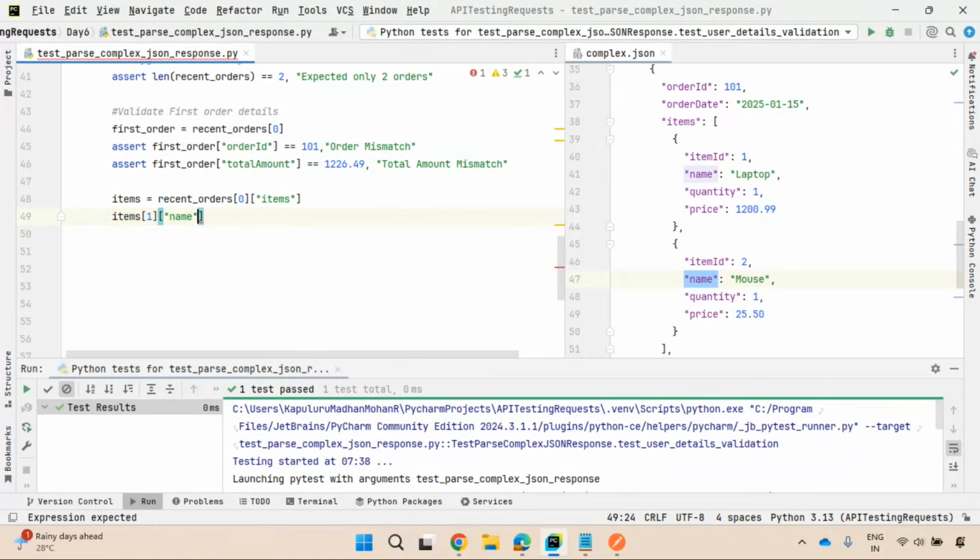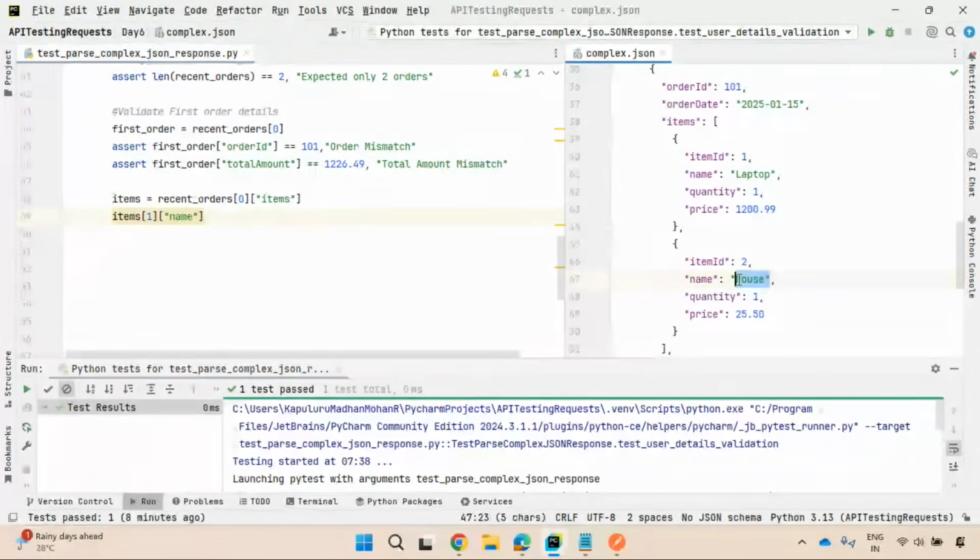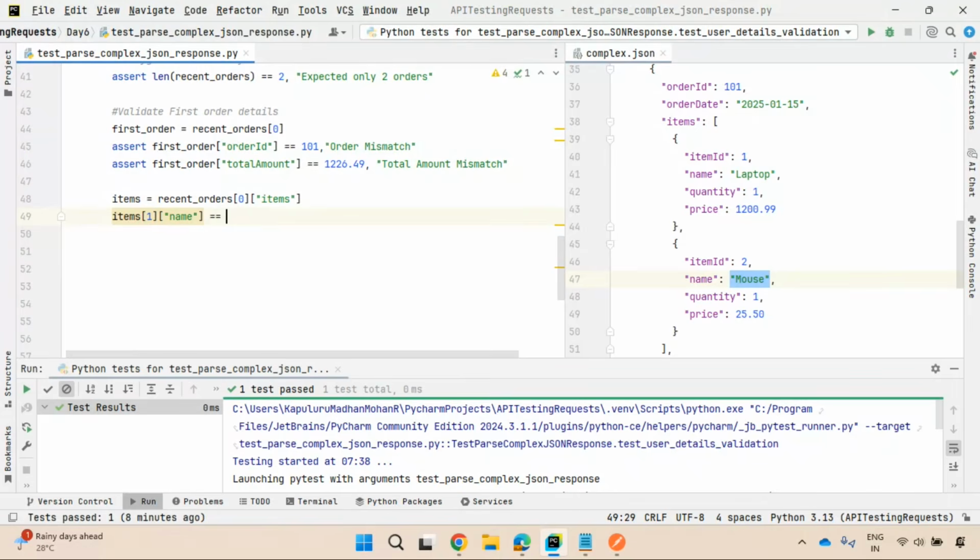So one of name, I'll capture this name. So items of name. So you are expecting it should be mouse, right? So item name mismatch. You need to assert that.